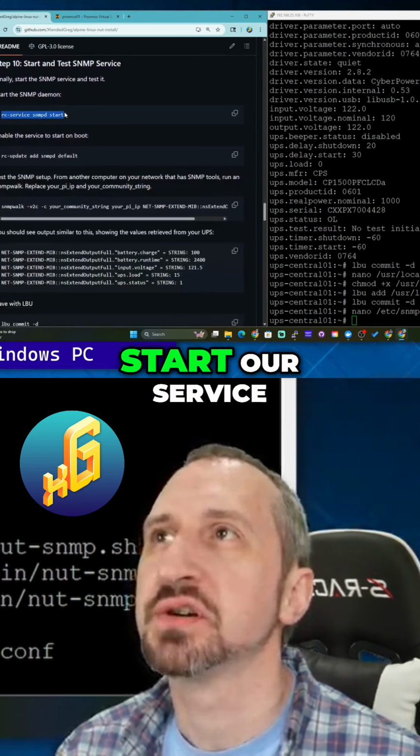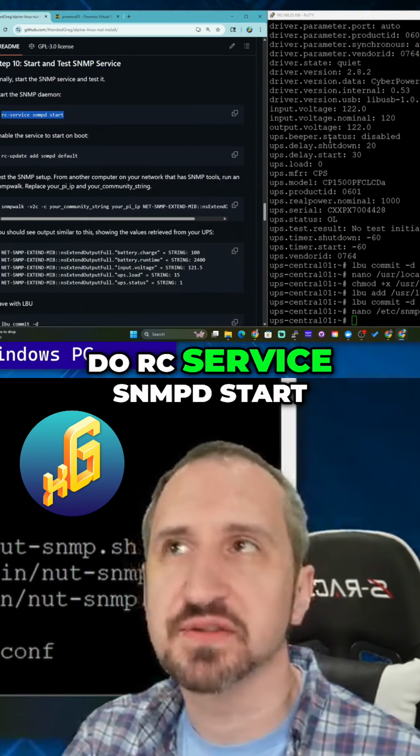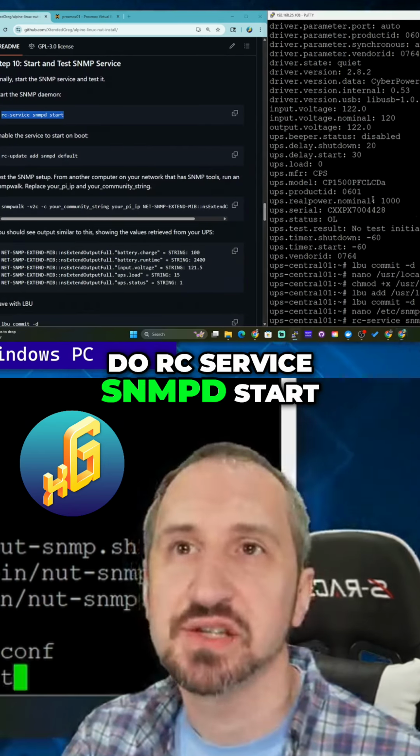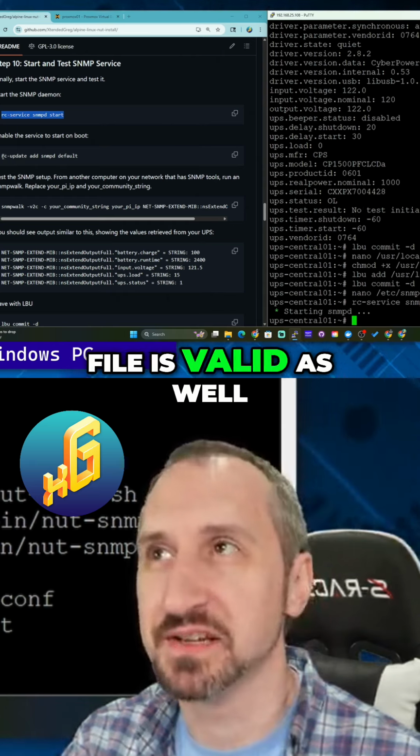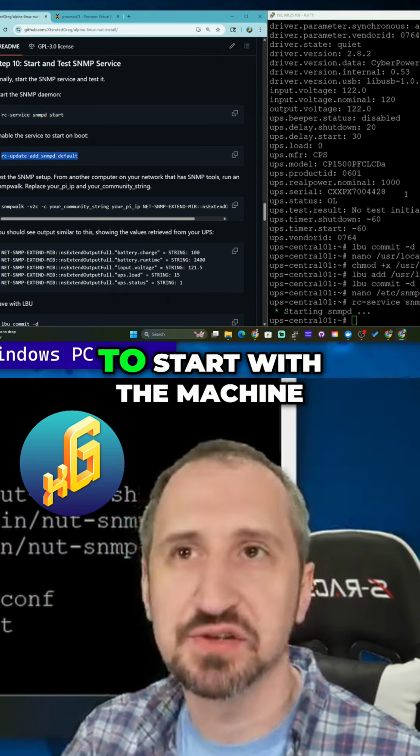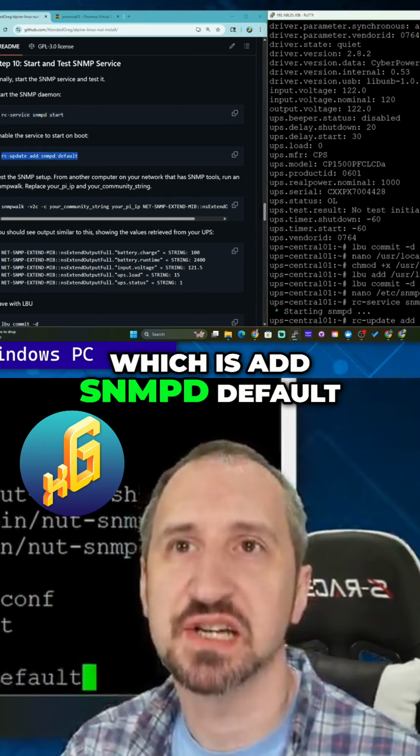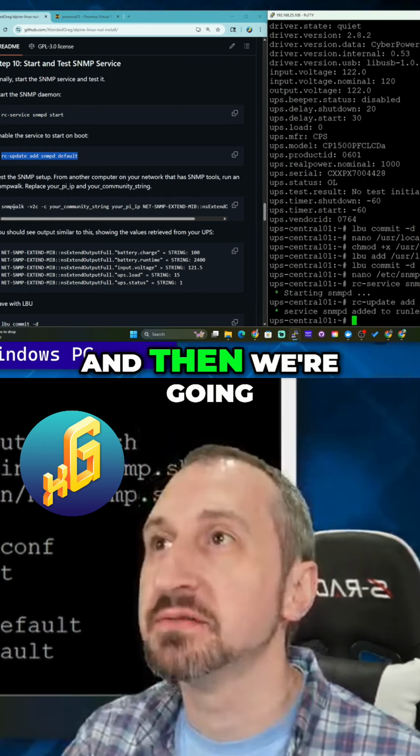So we're going to start our service. We're going to do rc-service snmpd start. So now it's started, which is good, which means our config file is valid as well. We're going to add it to start with the machine, which is rc-update add snmpd default, and then we're going to